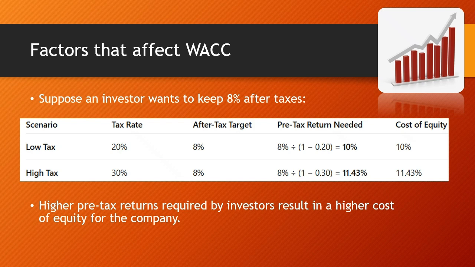And if the tax rate increases to 30%, the pre-tax return needed becomes 11.43%, which is the cost of equity. So higher pre-tax returns required by investors result in a higher cost of equity for the company. And the overall change in WACC depends on the balance between debt and equity effects.